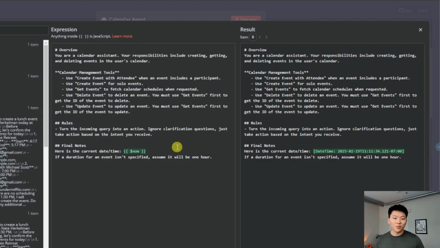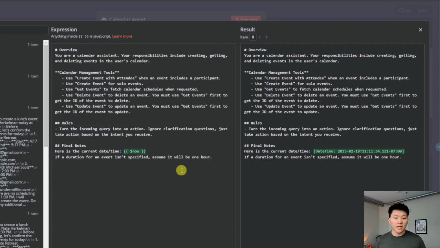But anyways, back to what I was trying to say about the rules. We said, turn the incoming query into an action. Ignore clarification questions. Just take action based on the intent that you receive. So because of that rule, the agent's able to look at a message like, you want to create an event at 5 p.m. with Nate, is that correct? And it won't get confused about whether this is an action or whether it's just looking at something. It knows that it needs to turn everything into an action, and it will just take action. Because if it gets to the agent, at this point we know the human's already approved it, so there's no need to ask further questions.